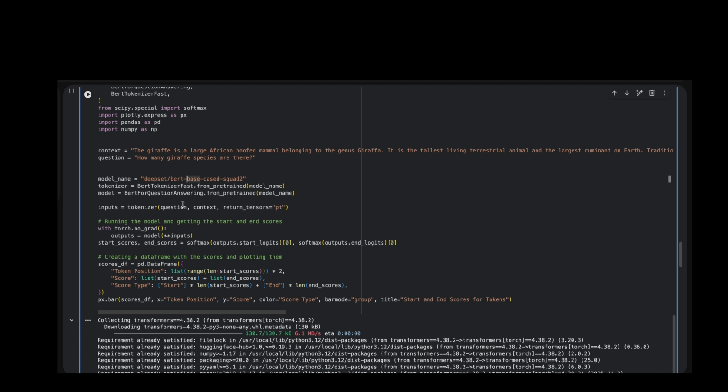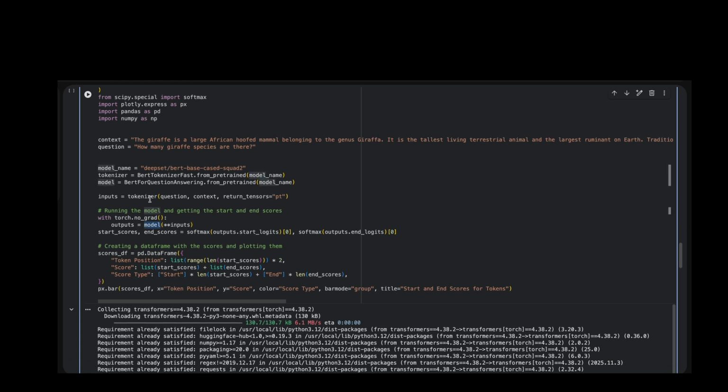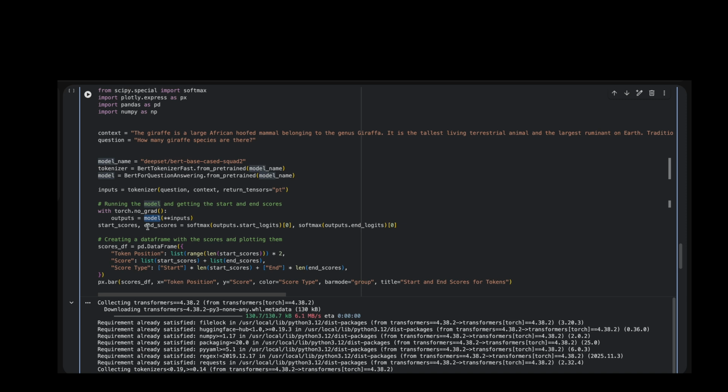So now we will put this question, that is our query, and this context to our model object which we have initiated, and after training it will give us a start score and an end score. The start score and end score can be a single number or different numbers. It will give different numbers if the output text is more than one word. Like if I had to return this phrase, the start score will be the, and the end score will be giraffe, which is the index that it will return.